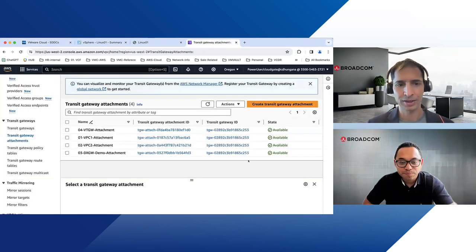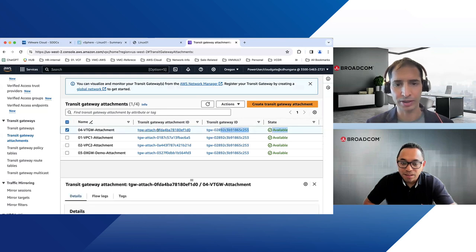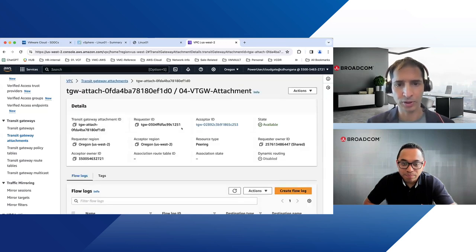You can see that the VTGW attachment is available now on the AWS side. If you click on the ID and look at the VTGW, the ID has been shown here. It's available and everything looks good.